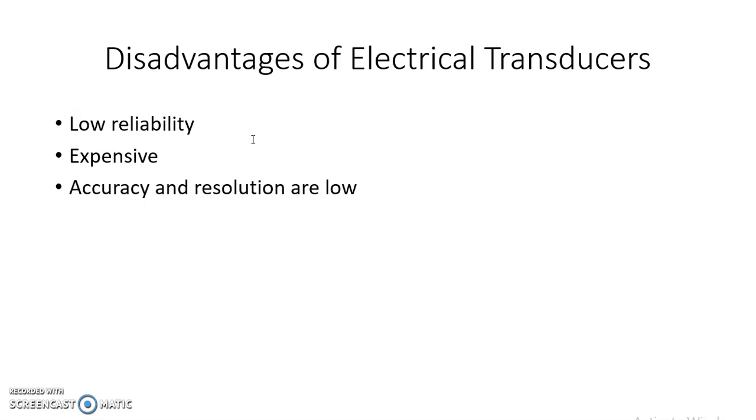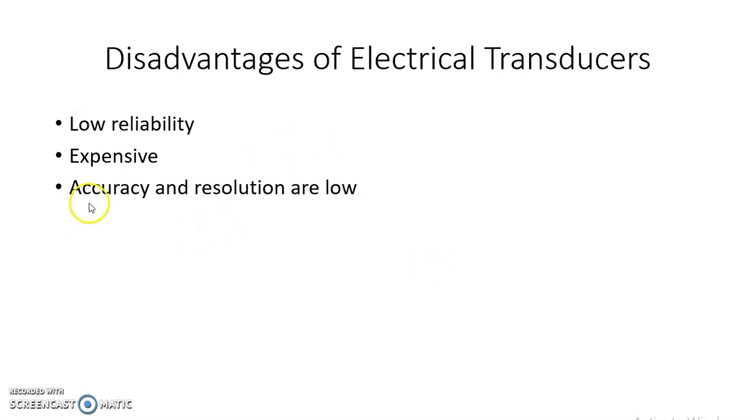Obviously, electrical transducers are electrical and electronic devices, and due to aging, the reliability will reduce. The second one is that they are expensive. The sensing elements and associated signal conditioners are comparatively costlier. That is why electrical transducers are expensive.